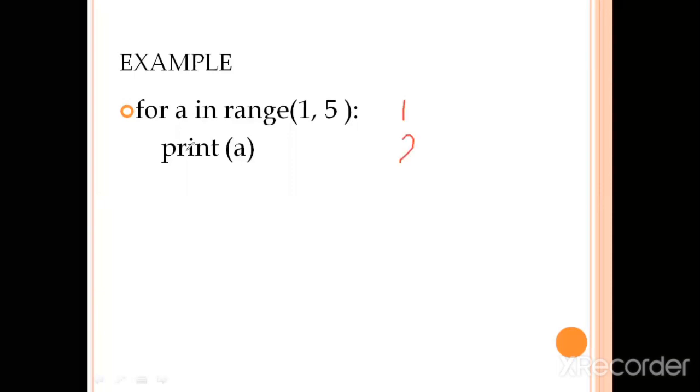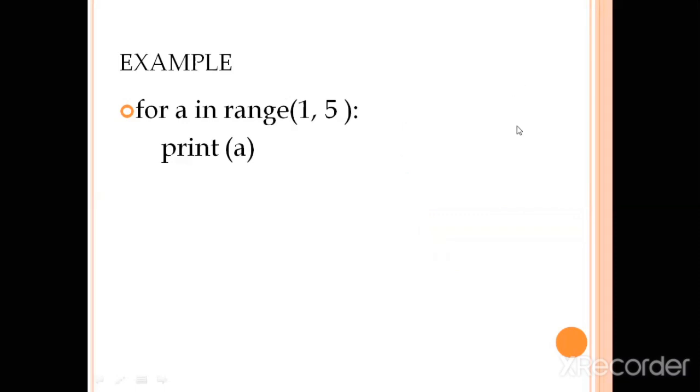Again, it will check that the last item, 5, is not reached yet. Then the next number is printed, that is 3. Again it has not reached the last value. Then the next number 4 is printed. It has still not reached the last value. But when it goes to check the number 5, the last item is reached, so the last value does not get printed. So this is all about the for loop.